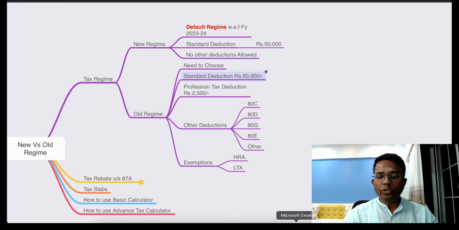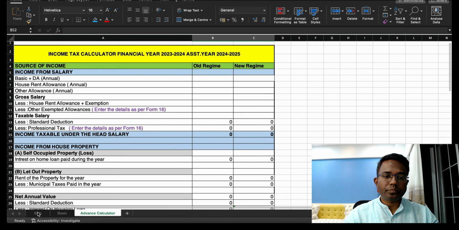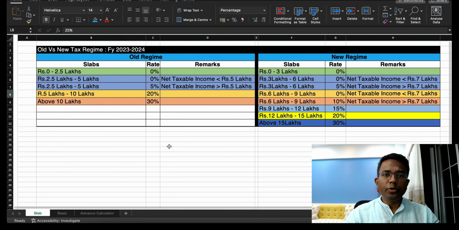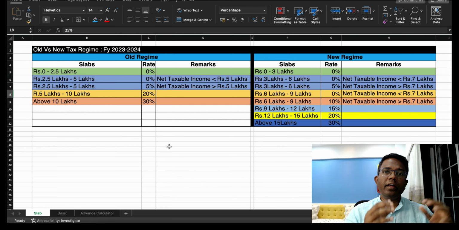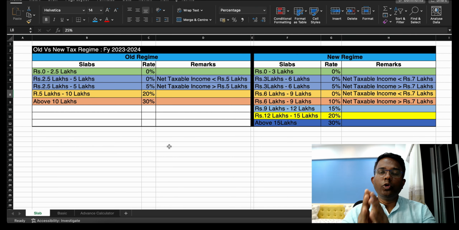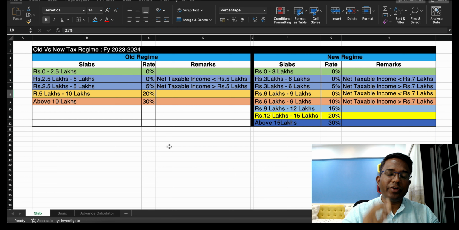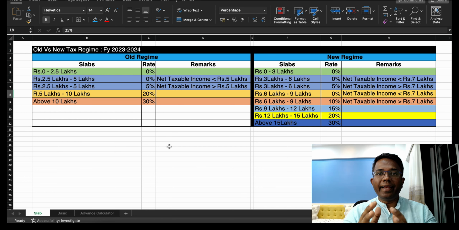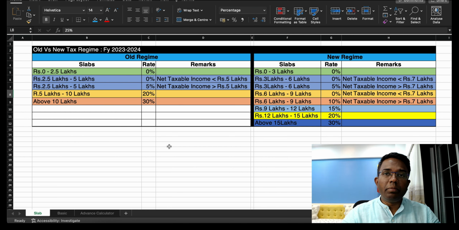Next, let us go to the tax rates. Here you can see the tax rates. Under the old regime there are four tax slabs: 0 to 2.5 lakh, the tax rate is 0; 2.5 lakh to 5 lakh, the tax rate is 5%; 5 lakh to 10 lakh, the tax rate is 20%; and above 10 lakh the tax rate is 30%. Here, just for your understanding, I have broken the second slab into two parts.